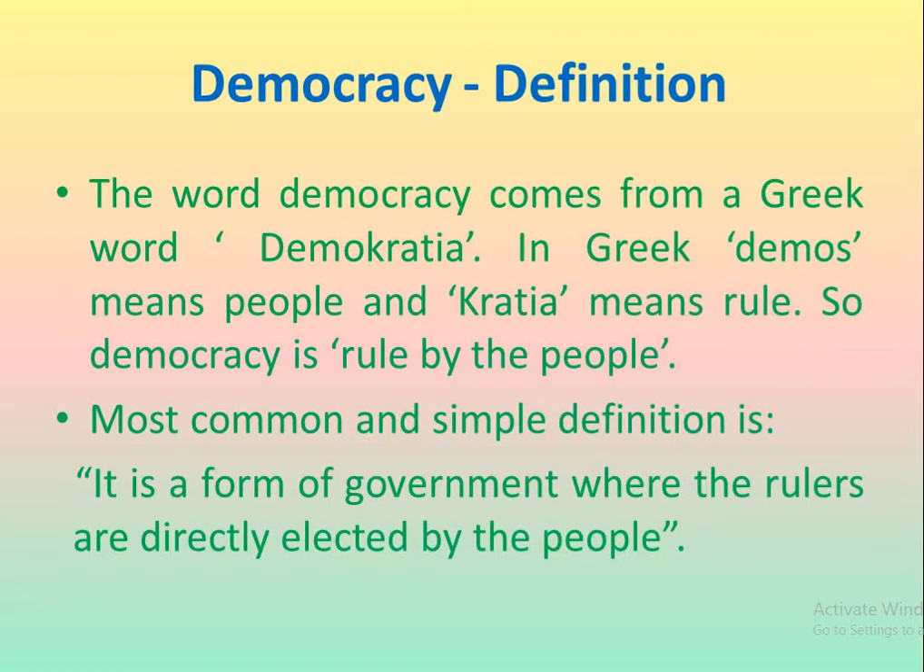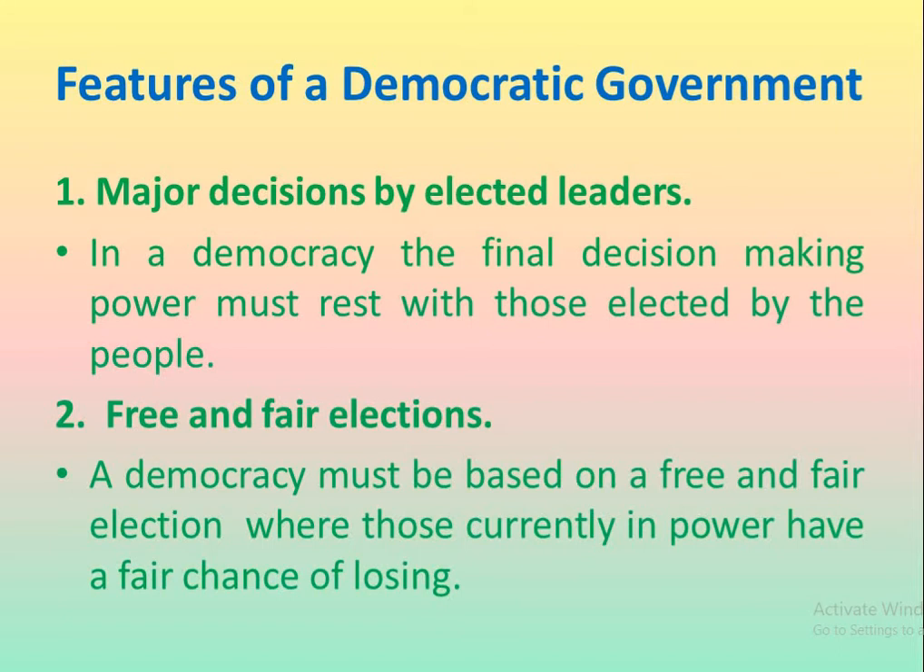Actually, the word democracy comes from a Greek word demokratia. In Greek, demos means people and kratia means rule. So, democracy is rule by the people. The most common and simple definition used for democracy is that it is a form of government where the rulers are directly elected by the people.